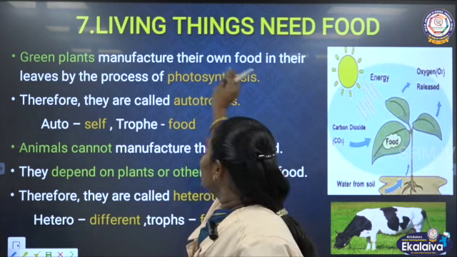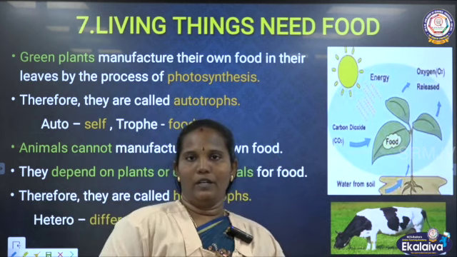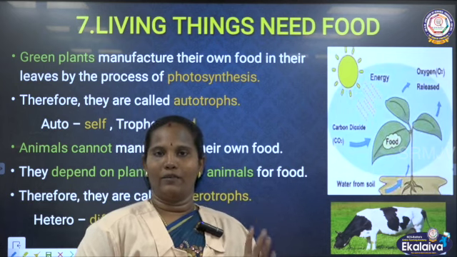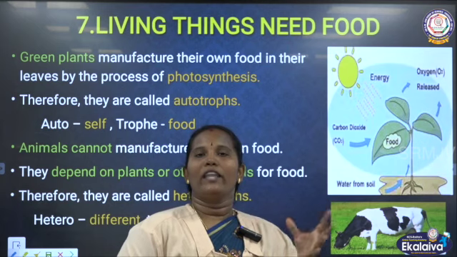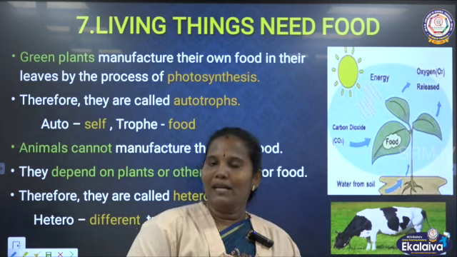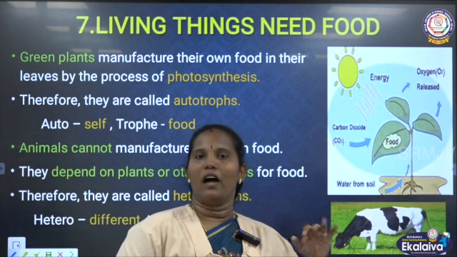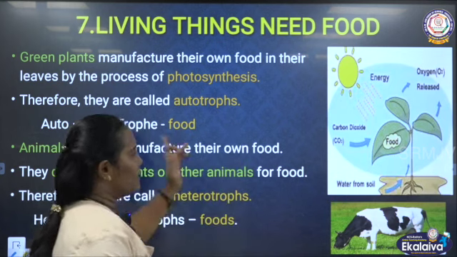So living things need food. Living things means plants and animals, both need food. Okay, but plants can make their food on their own. They can prepare their food on their own, but animals cannot prepare food. They depend for food on other animals or plants. Okay, see, plants can prepare food.